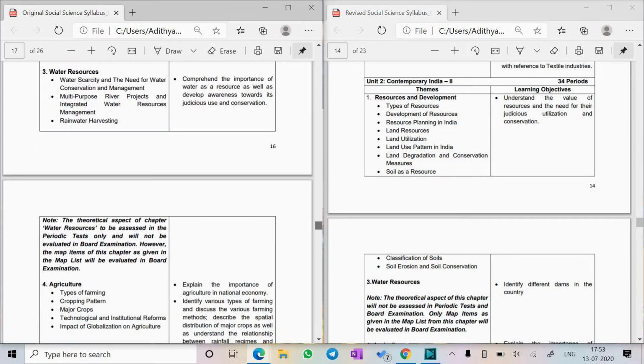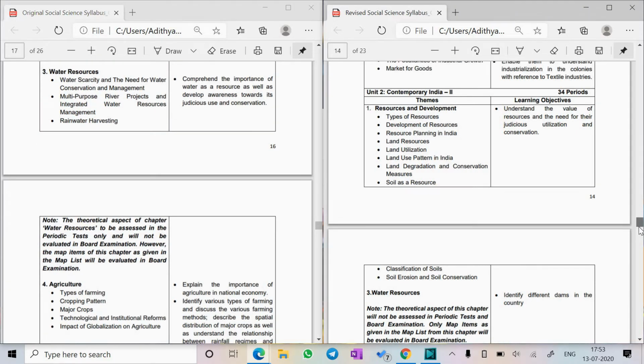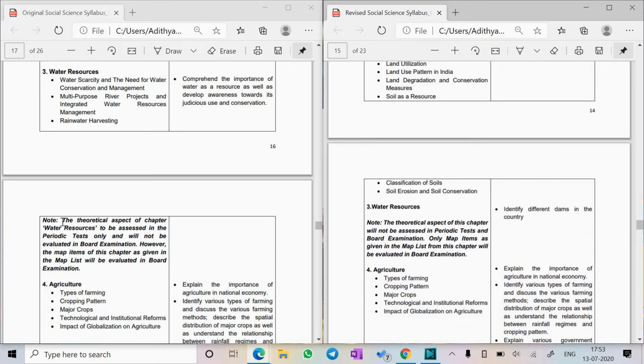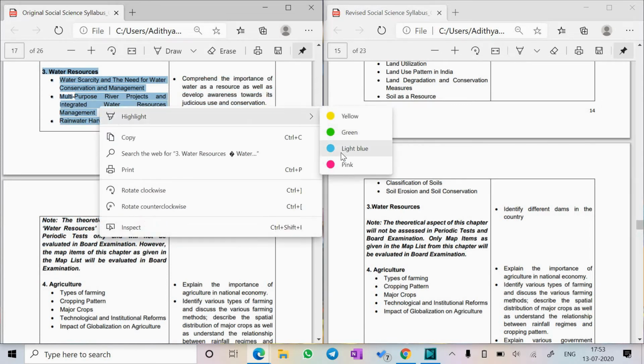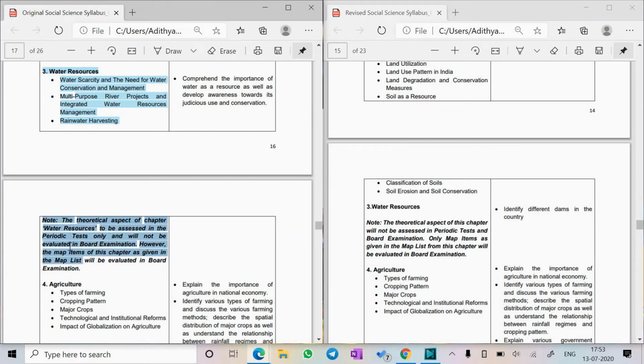Now the third chapter, water resources, there is a small tweak here. It is written the theoretical aspect of this chapter will be assessed in the periodic test. So this was original. But now the theoretical aspect will not be assessed in periodic test as well as the board exam. Only the map from this chapter will come in the board exam. So only the maps will come for the board exam. So because only the maps are coming for the board exam, I'm gonna mark it in a different color. Let's say light blue, because only the map is coming and no theory will come.